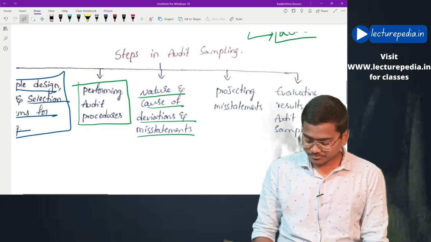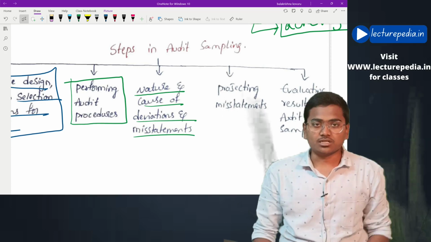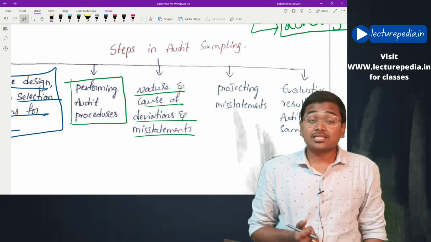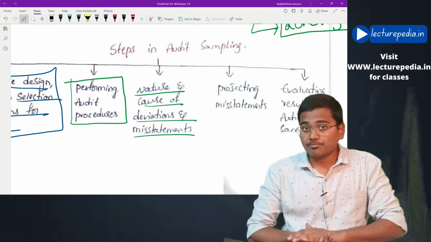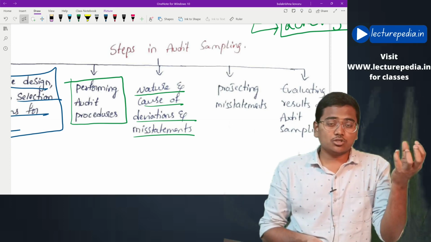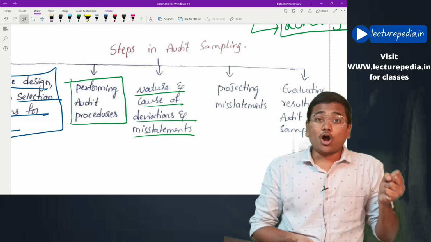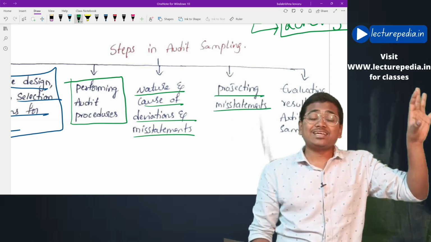Now basically auditor has to give his opinion on entire population, but auditor has performed audit procedures on only sample, and from sample auditor has identified certain misstatements, but auditor needs to give opinion on population. Now what the auditor will do is project the misstatements to entire population.